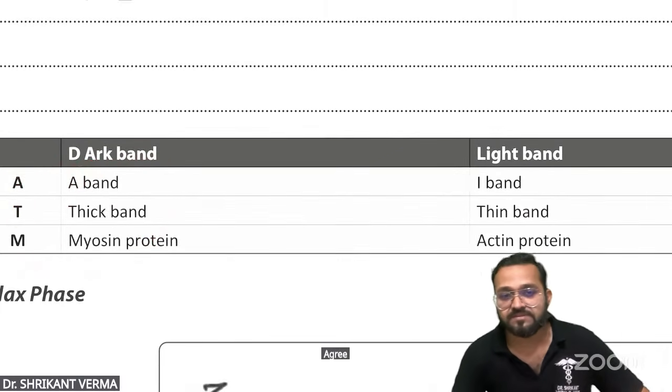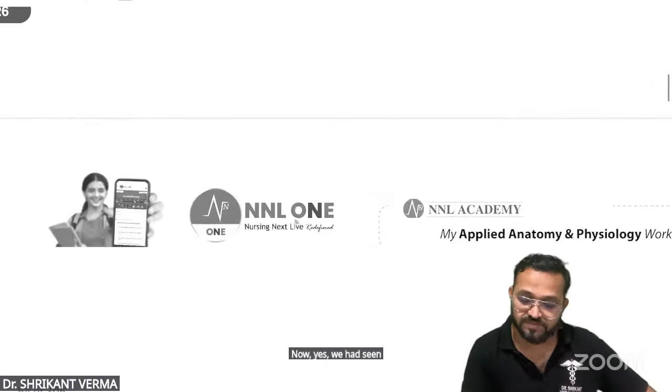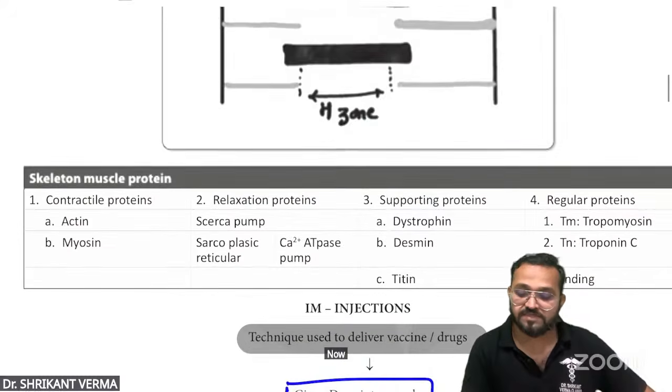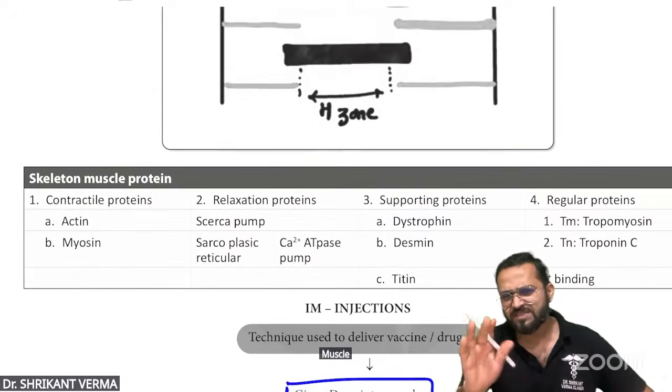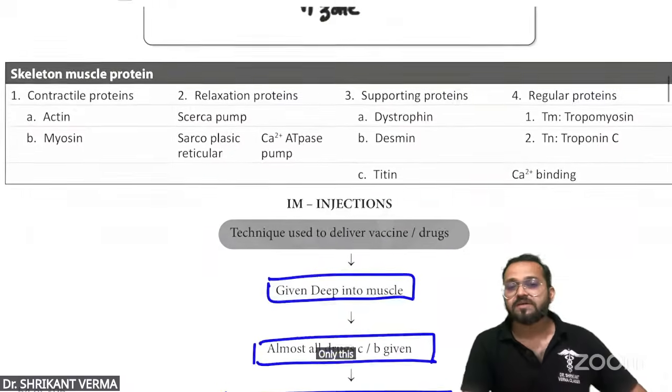Agree everyone? Clear? Now, we had seen this one. Now look, contractile muscle protein. Just remember this one. Actin and myosin. Okay, fine. Only this one.